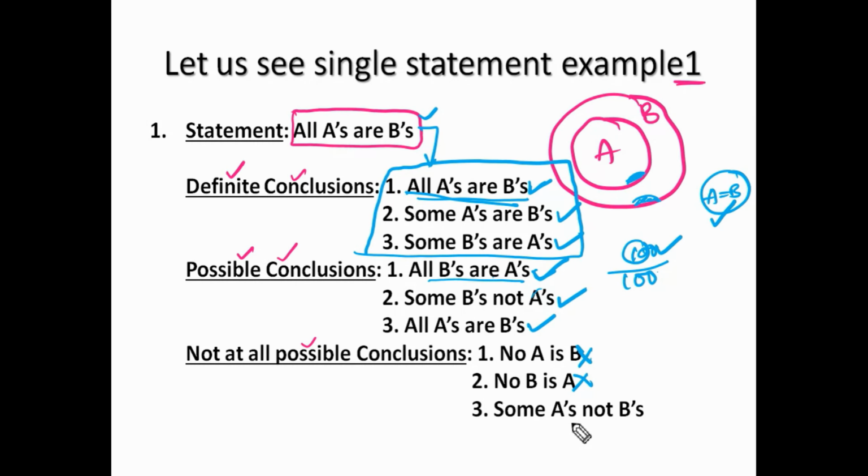Now see, some A's are not B's. In the statement itself, it is mentioned that all A's are B's, which means there is no A which does not belong to B. So we cannot get some A's which are not B's. That is why it is also not at all possible. So these three are the not-at-all-possible conclusions for this statement. This is single statement example one.